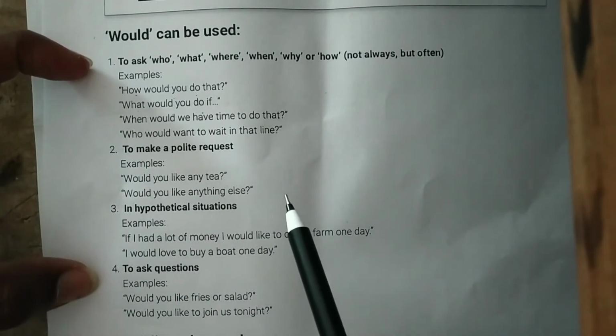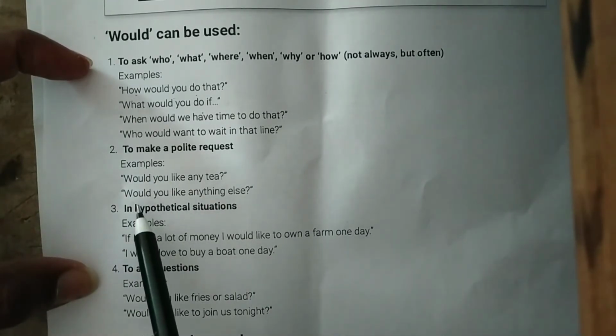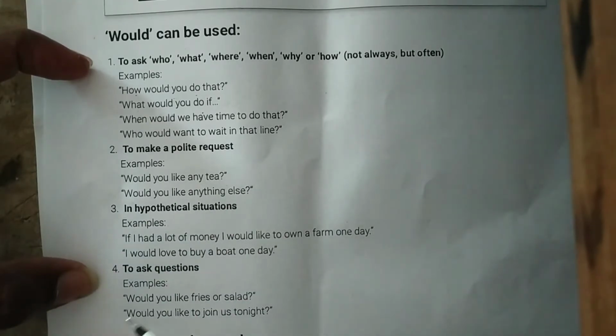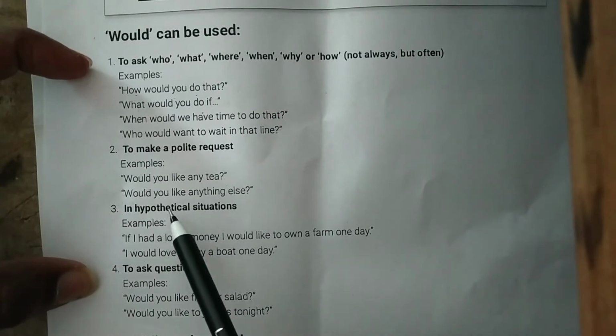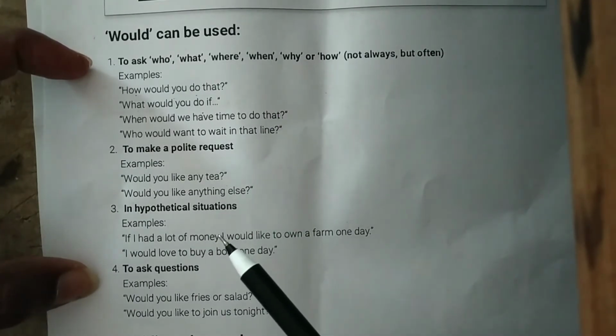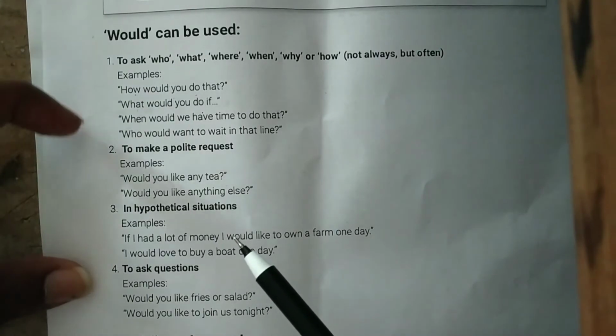And the next one, to make a polite request. Examples: Would you like any tea? We are asking in a polite way. Somebody came to our house, so we are asking in a polite way, would you like any tea? Would you like anything else? In this way, we can make a polite request.